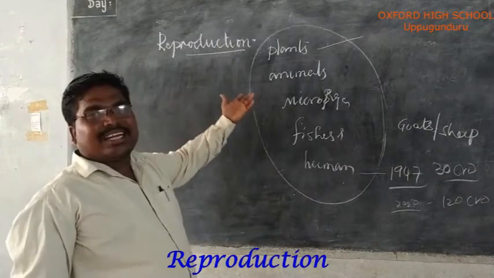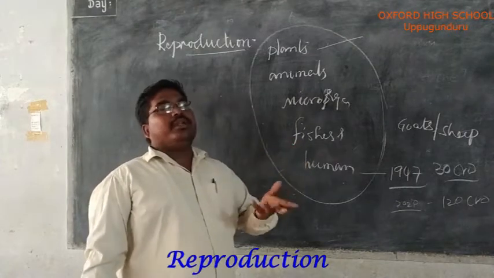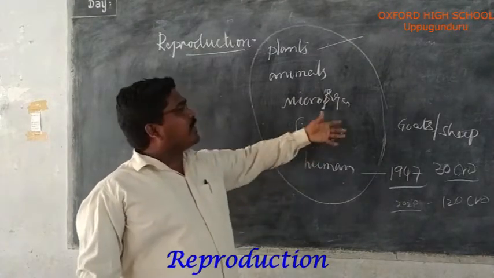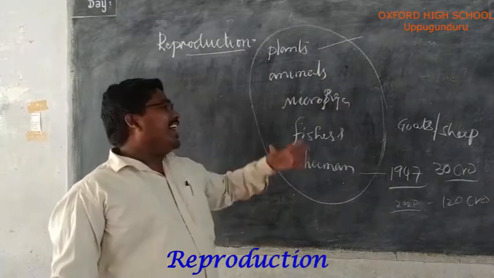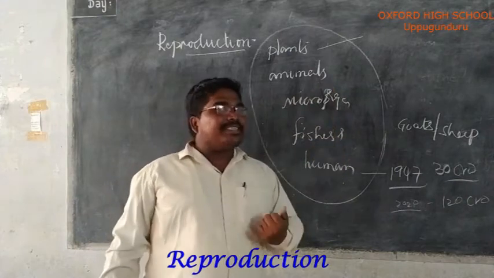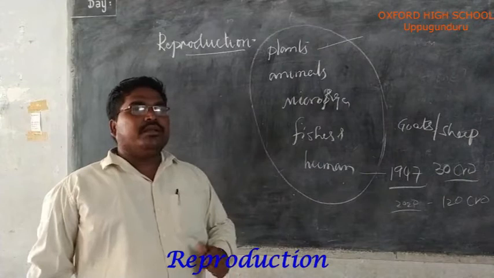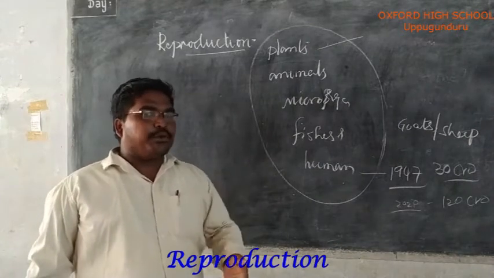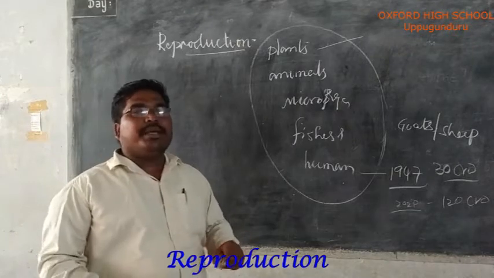The living planet Earth does not belong only to humans. It is the place for different types of organisms, and all are increasing in their number. If the organisms do not reproduce, their race will be stopped.